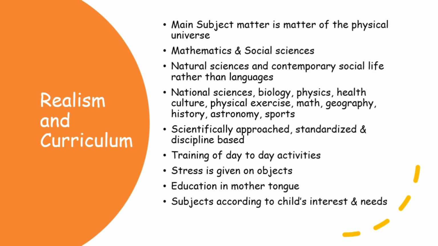Next is natural sciences, biology, physics, health, culture, physical exercise, maths, geography, history, astronomy and sports. The curriculum should be arranged so that it includes subjects to fulfill our utility and needs, and those subjects are connected to our daily life activities: natural sciences, biology, physics, health, culture, physical exercise, maths, geography, history, astronomy, sports, etc.